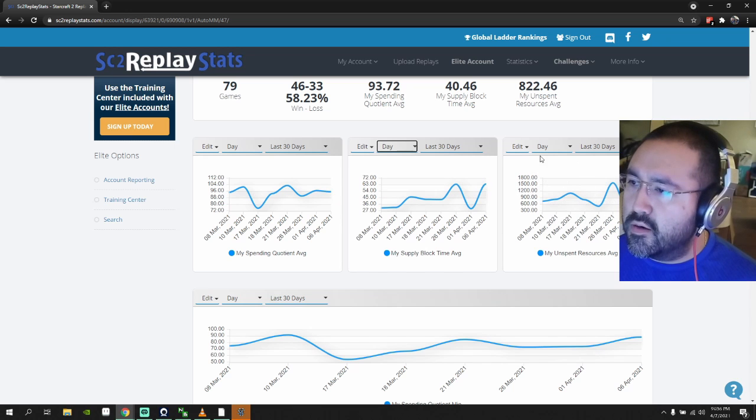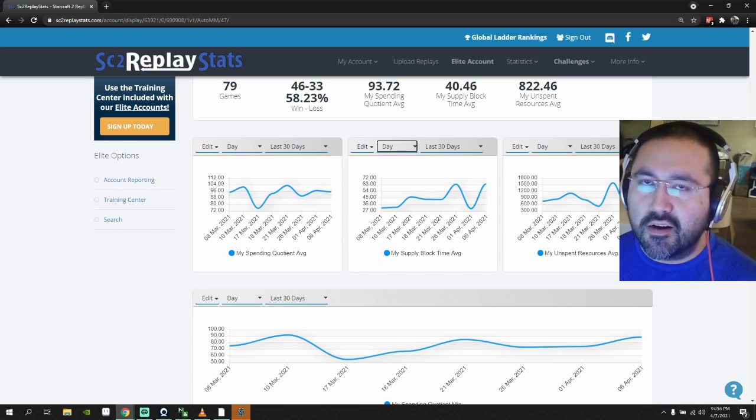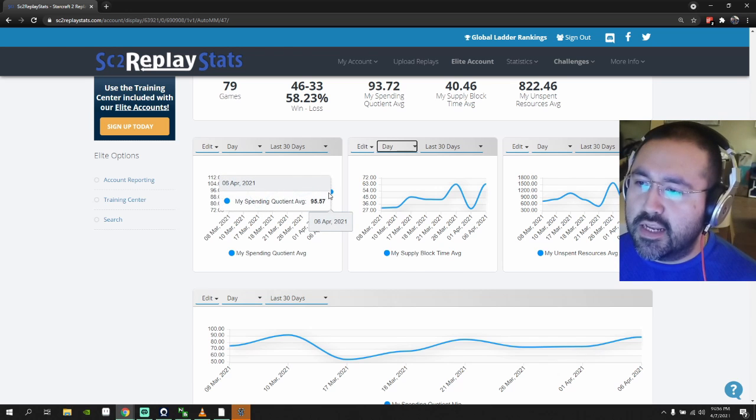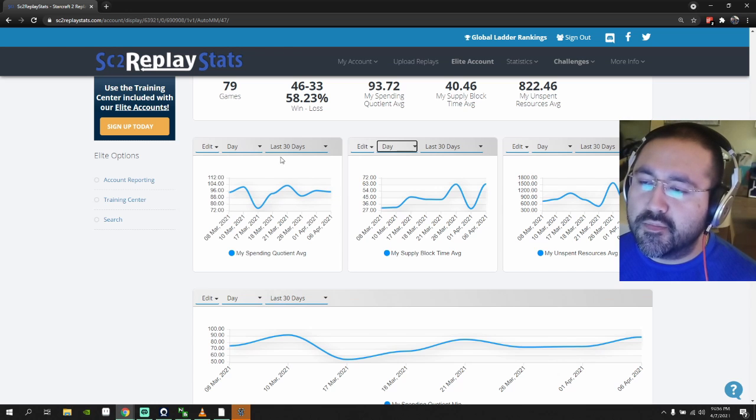And then my unspent resources average has gone up. It went from 436 to 922, and it's gone up. We want both of these to go down, to trend downwards, and we want this to trend upwards. Right now, it was at 97, 95, so it's trending down a little bit.